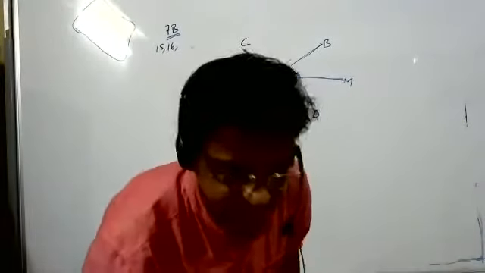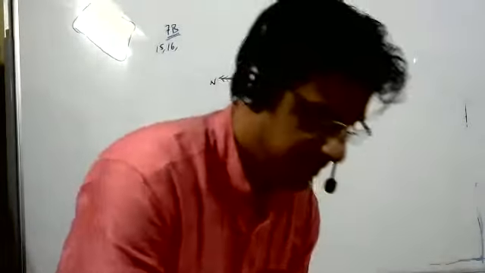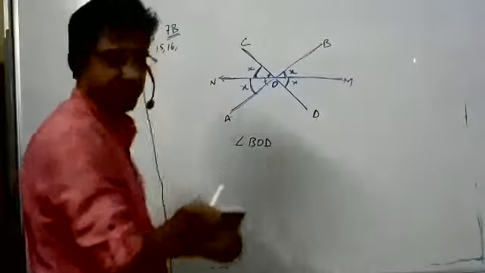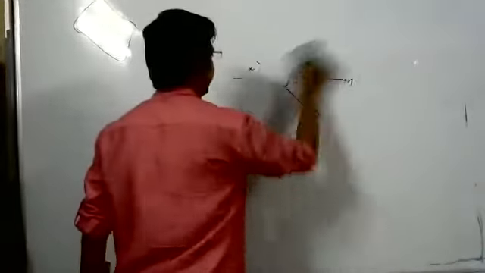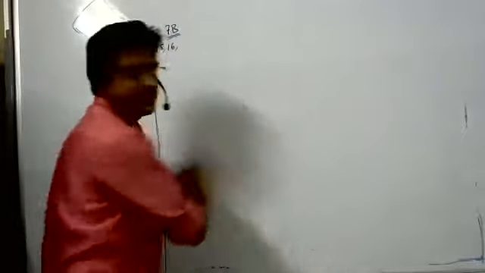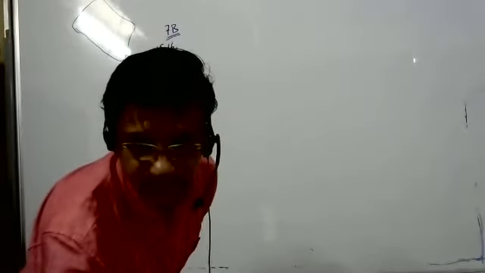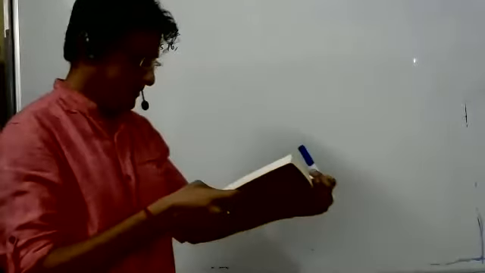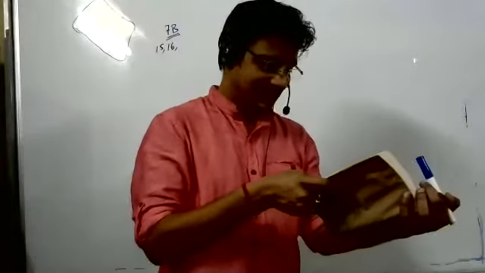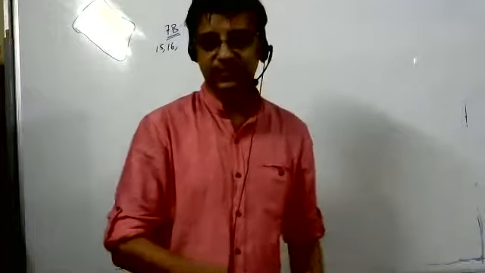Sorry, guys. So you have written in your way. Sixteenth question: who all have done? Raise your hand. Prove that the bisector of two adjacent supplementary angles includes a right angle.